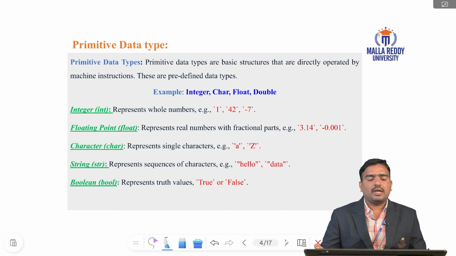numbers. Next, float represents floating point numbers, for example 3.4. Next, character. Character is a single character, like the alphabets A to Z. Next, string. String is represented as characters, like hi, hello, or data. Boolean variables are represented as true or false.